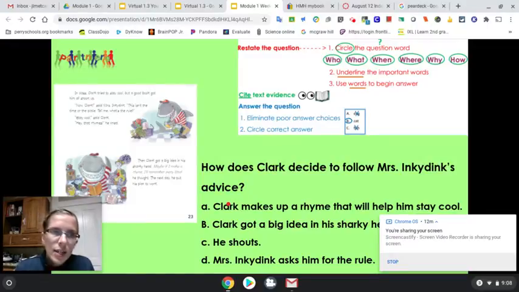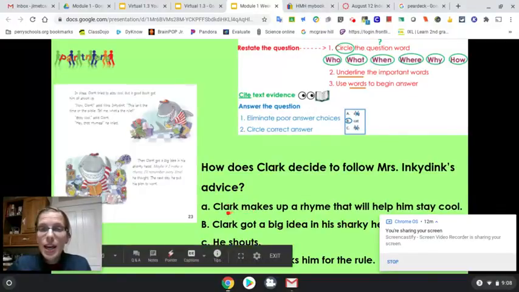Look back at the text. Remember, he tries to come up with rhymes to help him remember the rules. So the one that talks about making a rhyme would be A. Clark makes up a rhyme that helps him stay cool. So you would circle A for this one if we could.